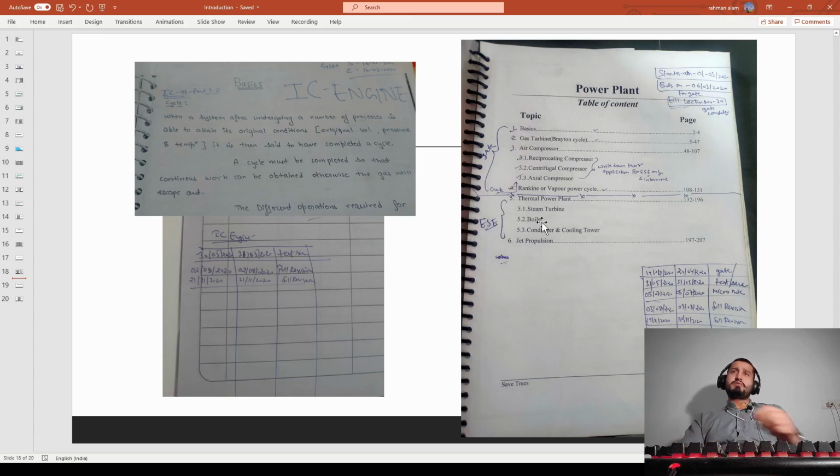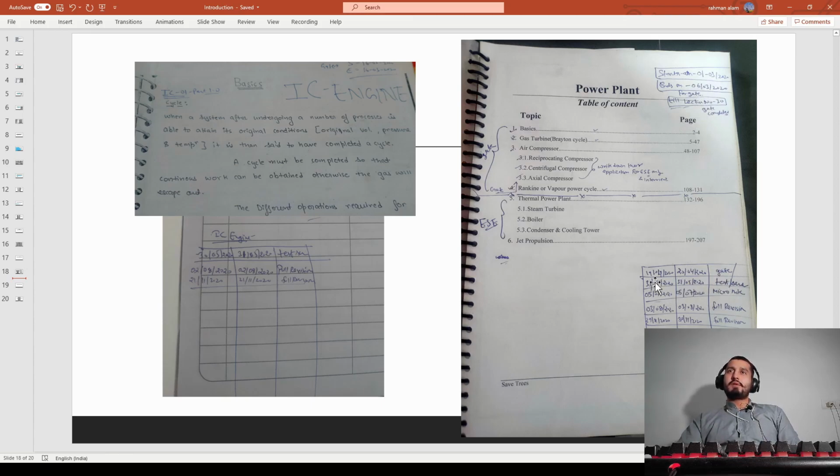Okay, so you can see this also, steam turbine, and thermal power plant also, because sometimes they will only ask about the efficiency and all, so these are very small topics. Okay, so you can see it has taken almost 5 to 6 years, and now this is